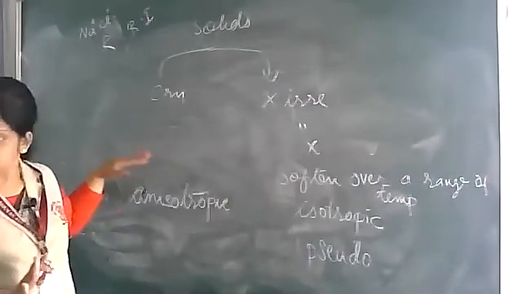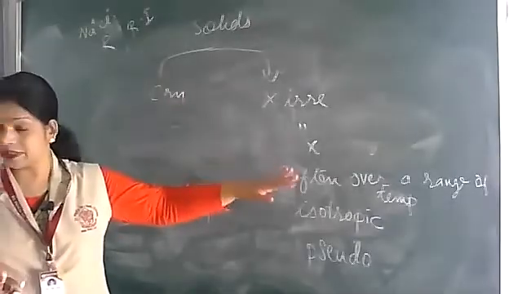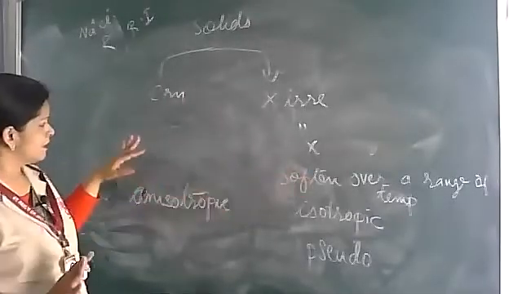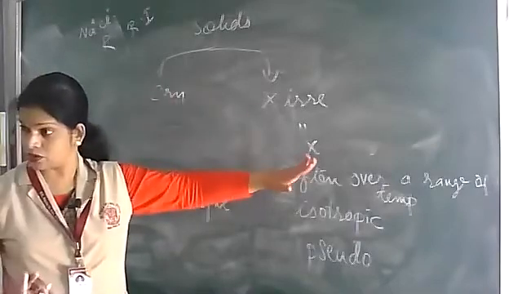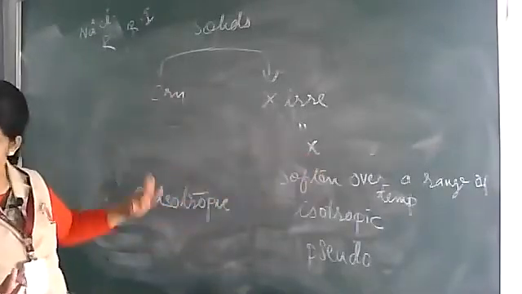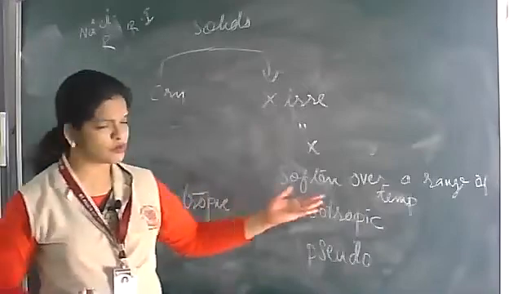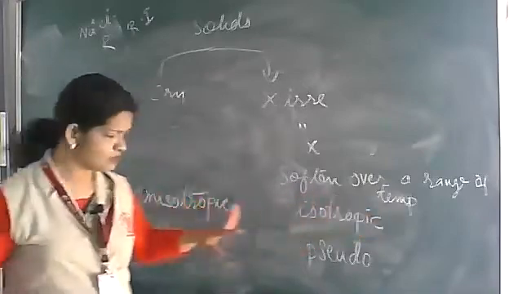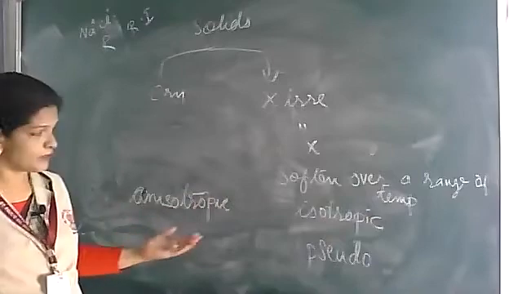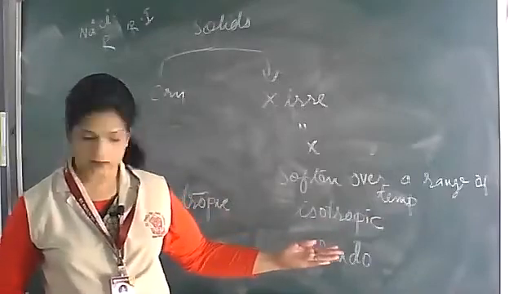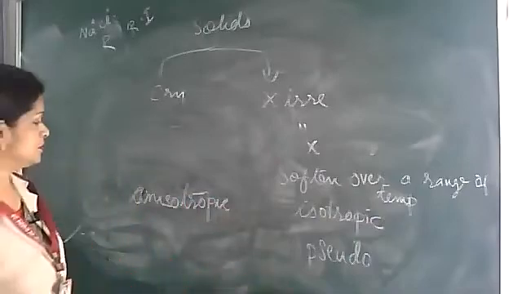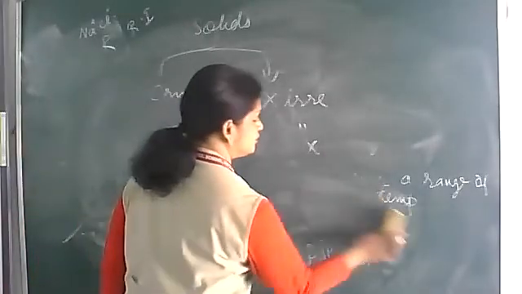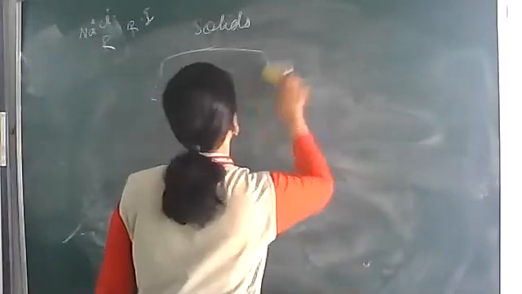Then heat of fusion: definite heat of fusion, no definite heat of fusion. Order: long range order, short range order. Melting point: sharp melting point, softens over a range of temperature. Then anisotropy: isotropic, right? True solid and pseudo solid. So these are the differences between crystalline substances and amorphous.